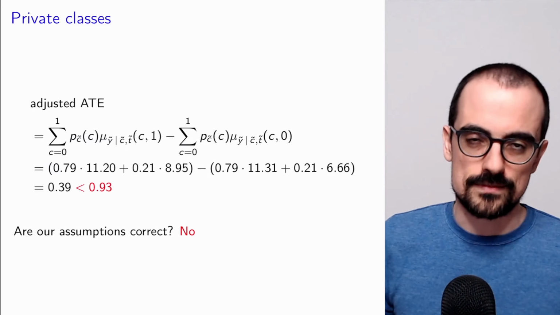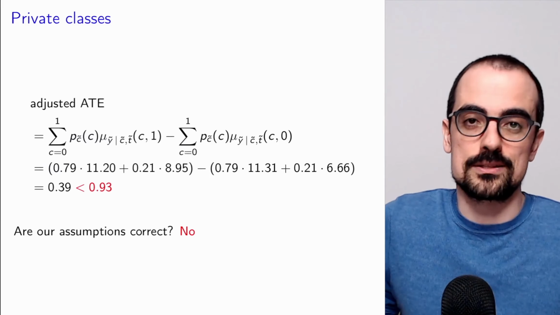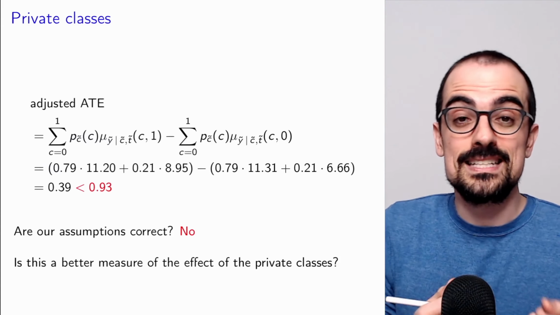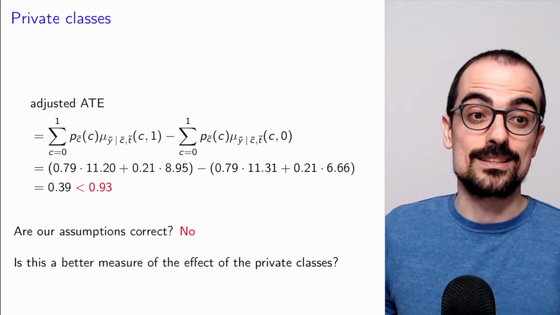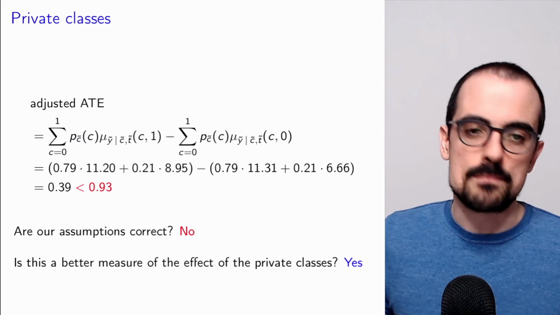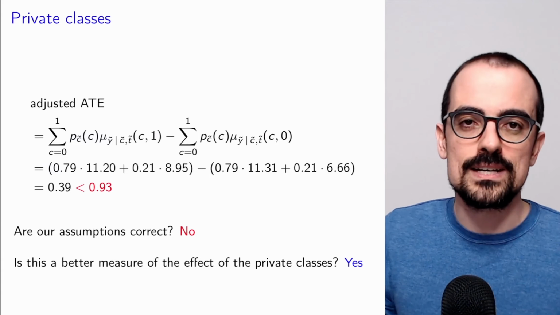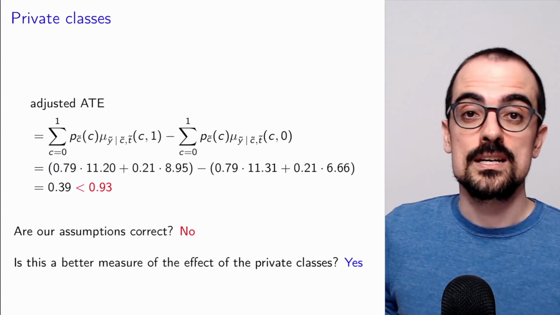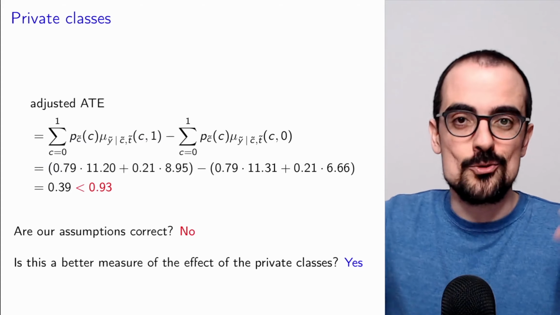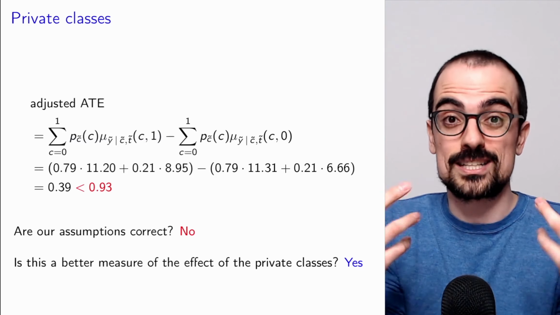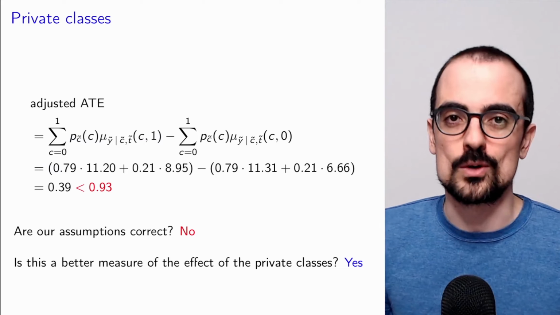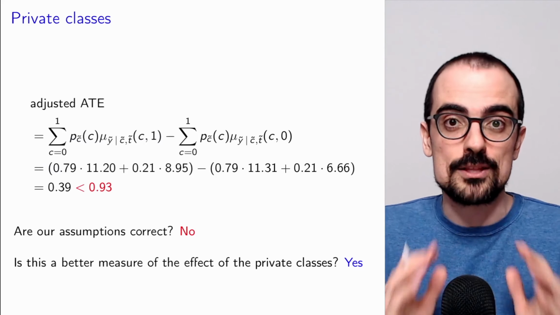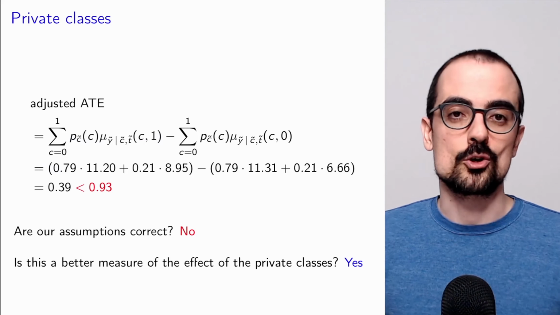So beyond this confounder that we just identified, the answer is no, our assumptions are not correct. We cannot guarantee that there are no additional confounders. However, is this a better measure of the effect of the private classes than if we had not corrected for previous failures? It is a much better measure. And this is often the case in causal inference. You cannot guarantee from observational data that you're actually characterizing causal effects, but you need to correct for the confounding factors that you actually know in order to get better measures of whatever you're interested in. And then maybe you can follow up with a randomized trial if you find something interesting. But you need the randomized trial to really guarantee that you have a causal effect.